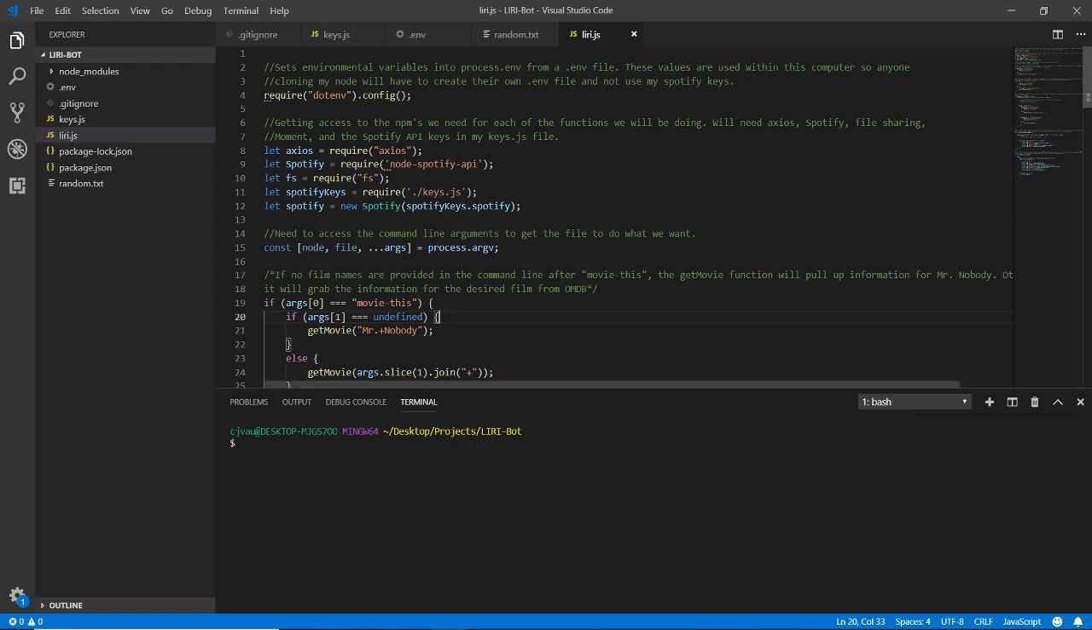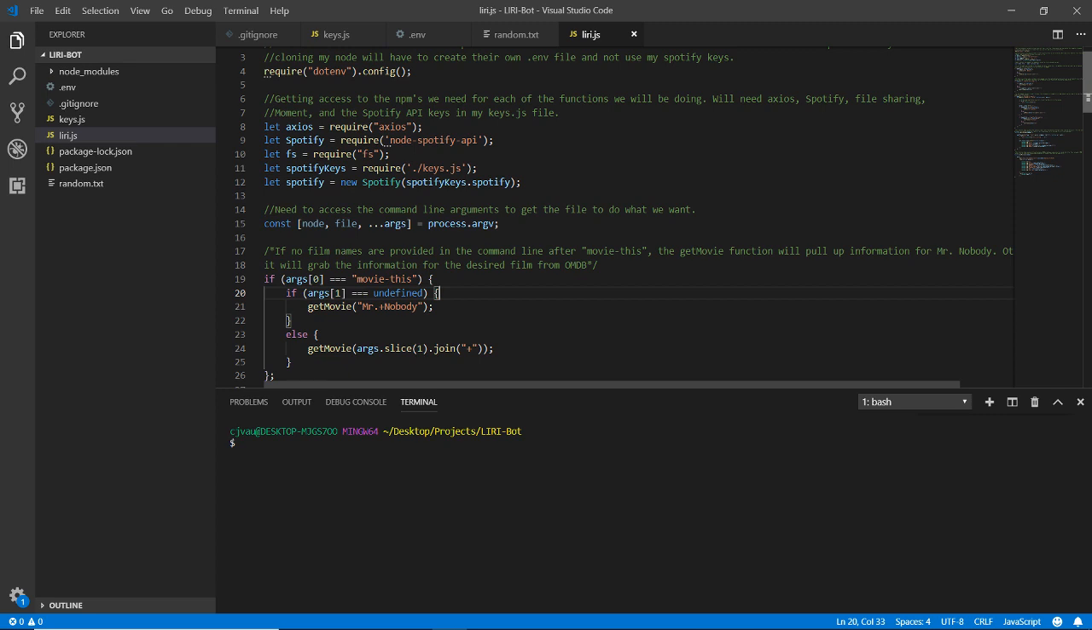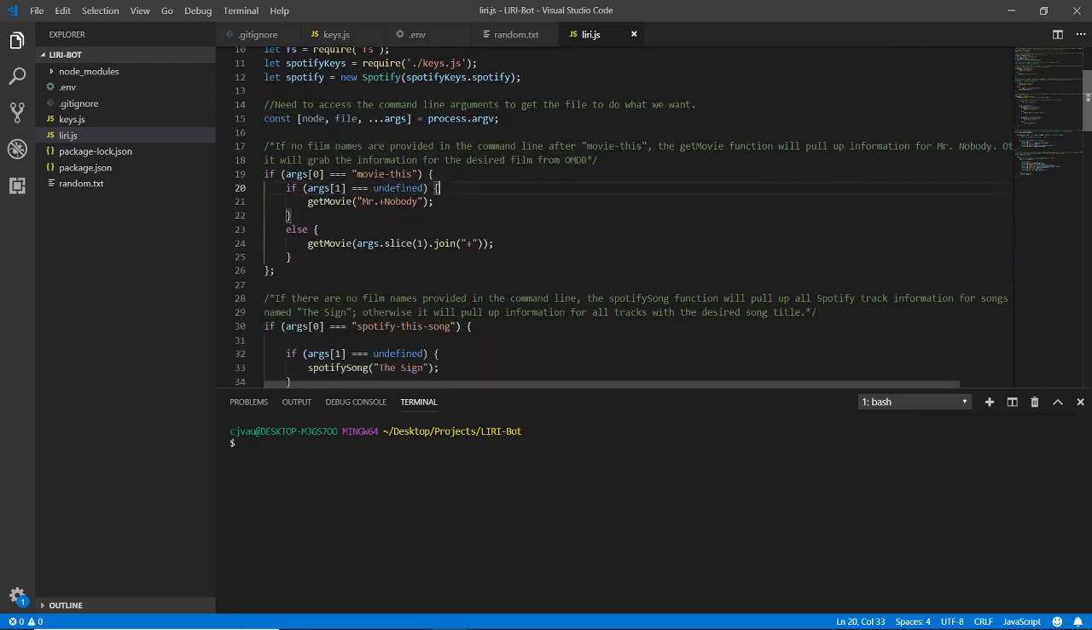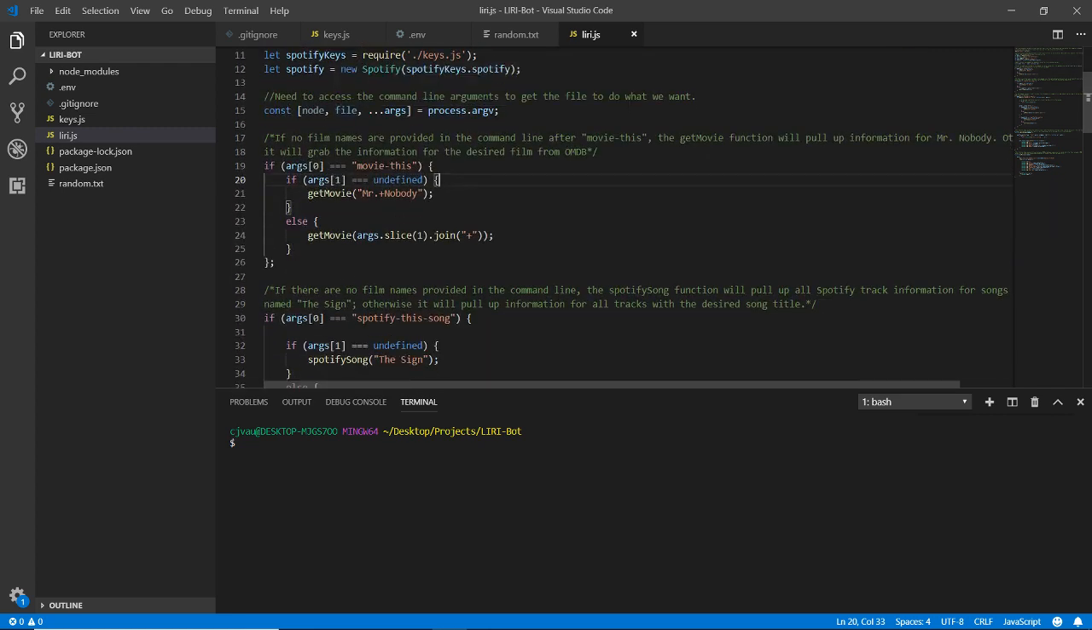This is the code we have, straight up, getting all the packages that we're going to be using: Axios, Spotify, FS, the file system. The keys.js file, we're importing that, and the new Spotify object that we're creating from the Spotify keys. And then listing our process.argv here, so we can pull out our arguments for later use.